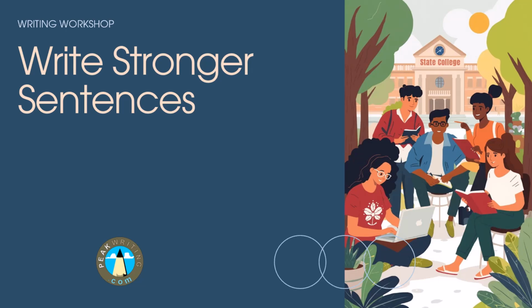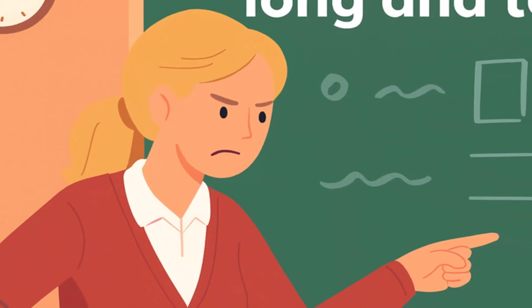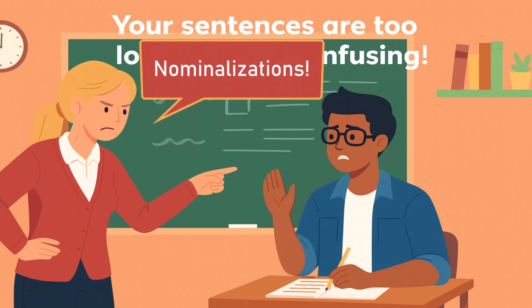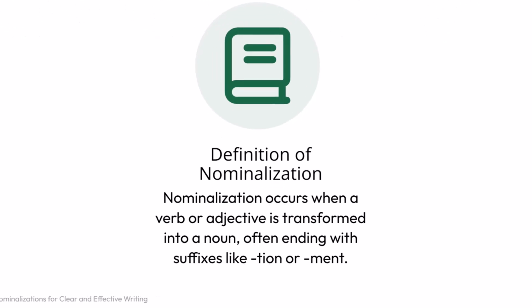Today we're exploring a powerful writing tool: how to spot and fix nominalizations. If your sentences have ever been criticized for being too long or too confusing, nominalizations might have been the problem. Nominalization happens when a verb or adjective is turned into a noun.